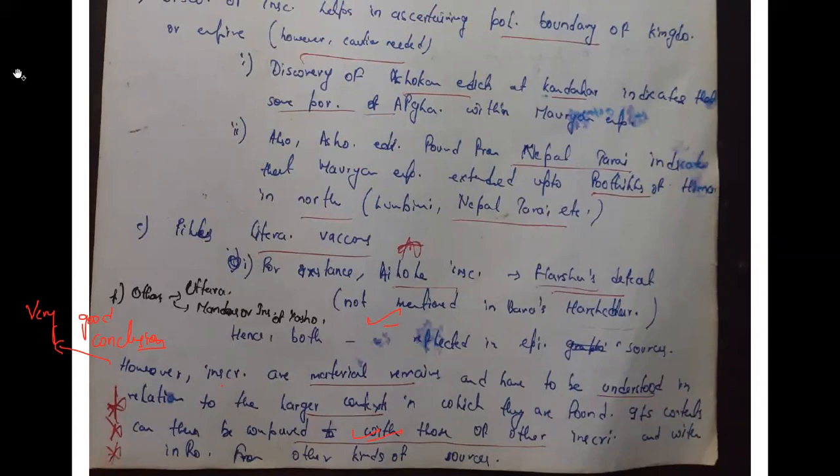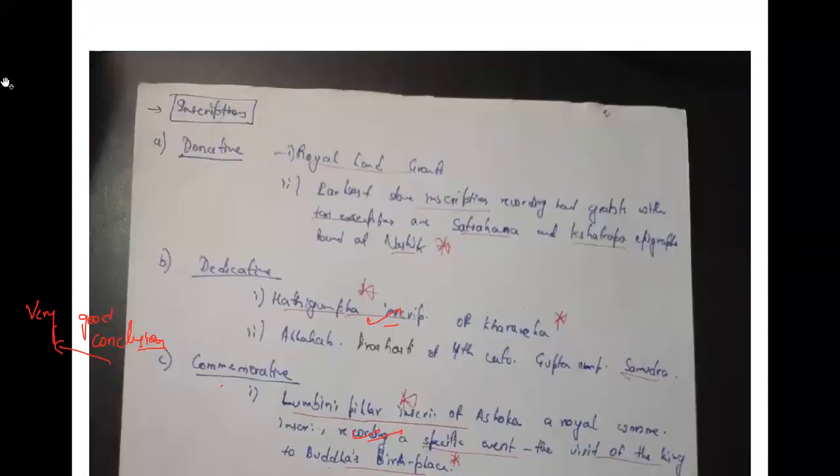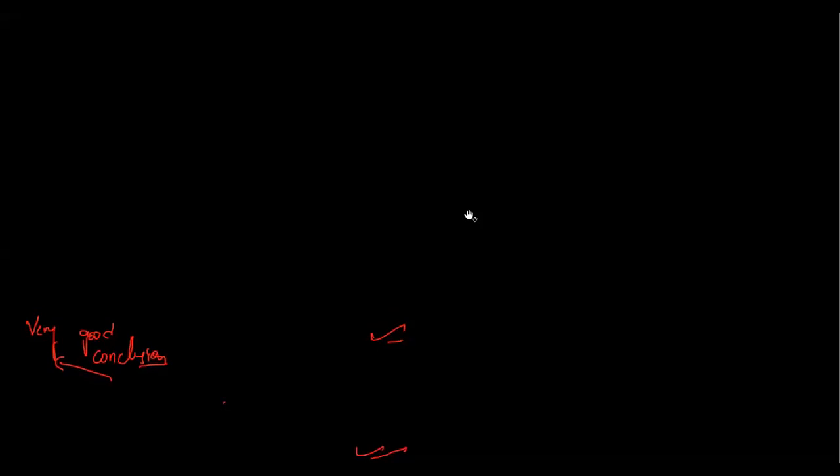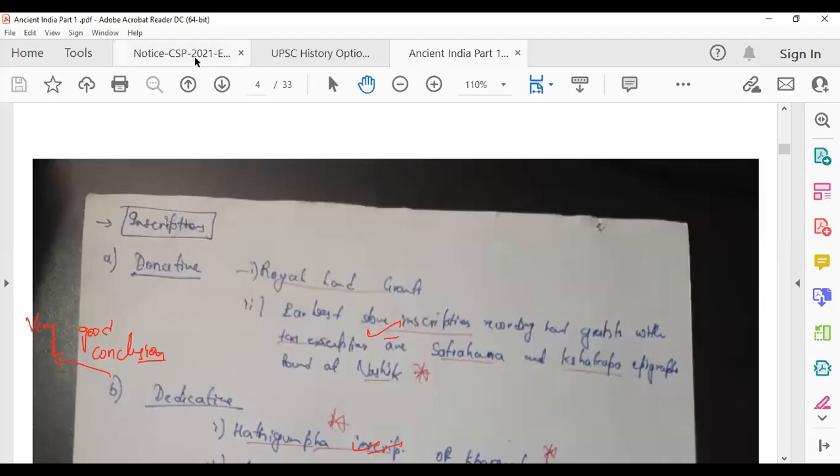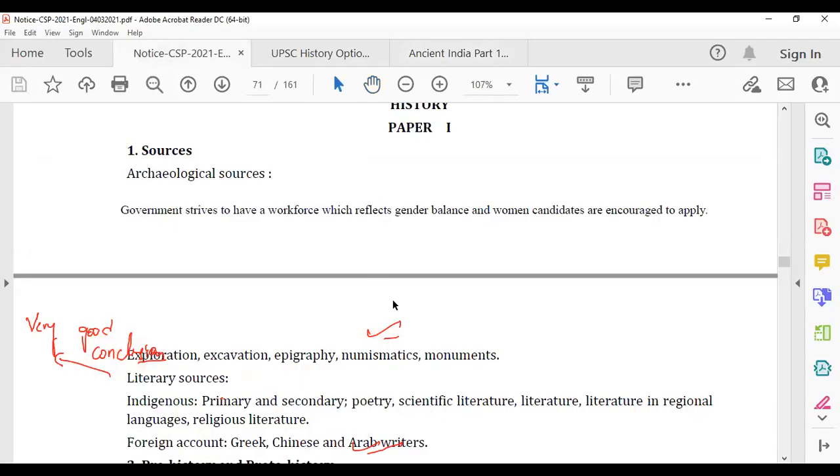I will keep until here only in this particular first part. There will be other parts also for the sources. This is very big. You cannot ignore it. If this topic is done in a nicer manner, most of the things you will be understanding in paper 1 of history.